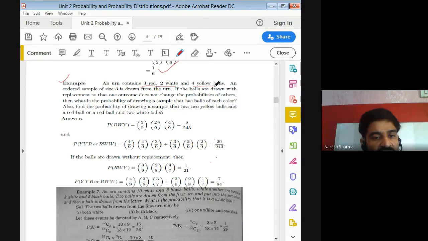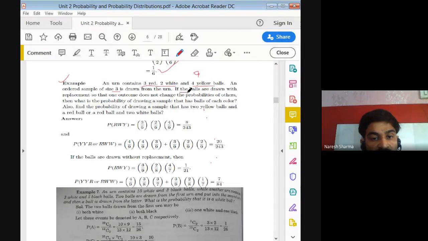So total balls we have are, sorry, 3 plus 2 is 5, 5 plus 4 is 9. An ordered sample of size 3 is drawn from the urn. So we need to draw 3 balls from this bag.